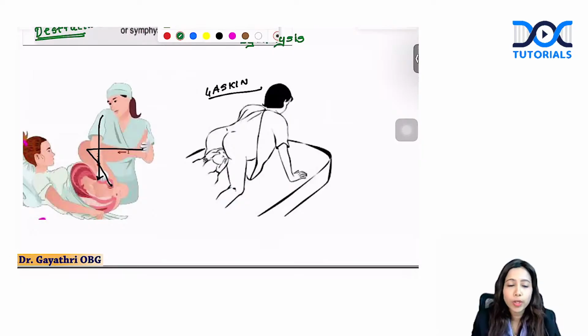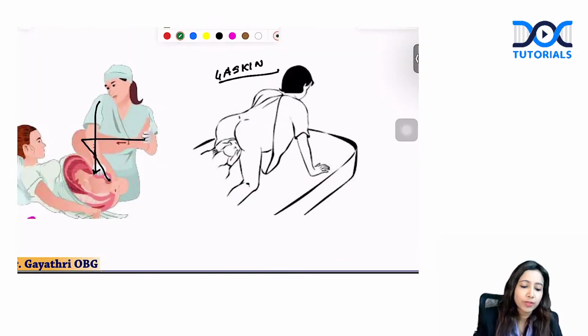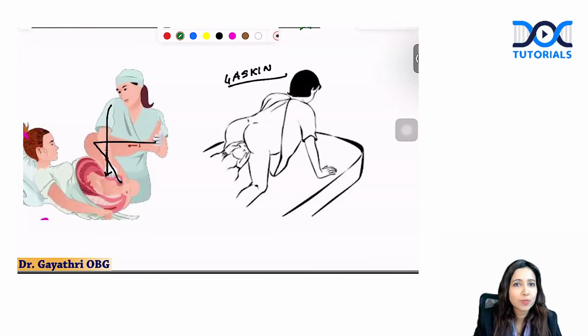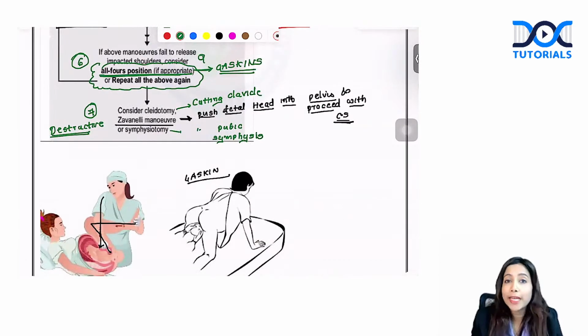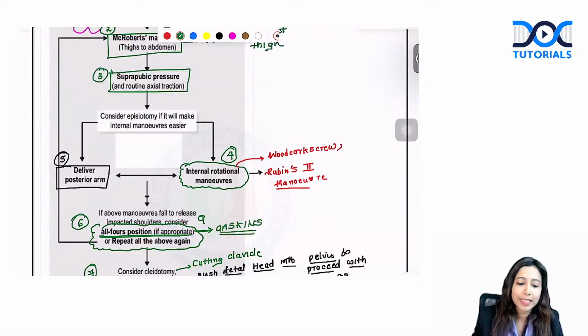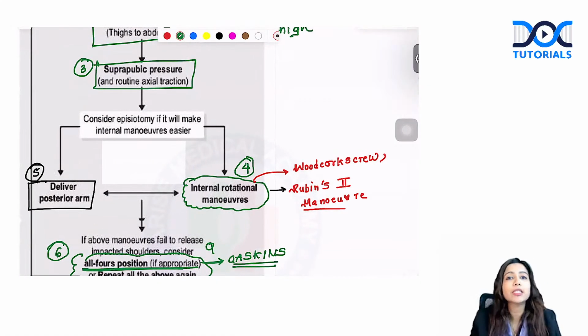Then you are going to give suprapubic pressure. So the first thing, flexion and abduction, that is McRoberts maneuver, which is the answer to this question, followed by suprapubic pressure. Both these are considered as first line maneuvers. If you fail to deliver the shoulder with this technique, then you go ahead with internal maneuvers.